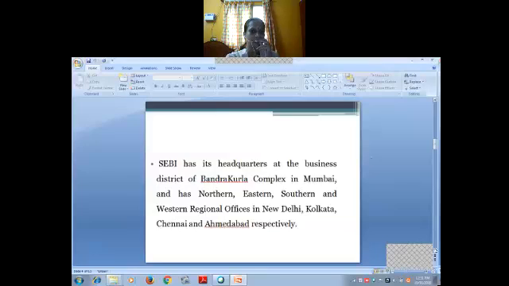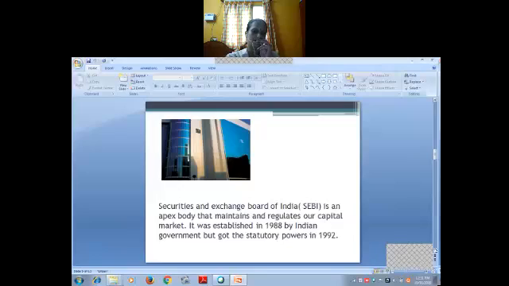SEBI has its headquarters at the business district of Bandra Kurla Complex in Mumbai and has northern, eastern, southern, and western regional offices in New Delhi, Calcutta, Chennai, and Ahmedabad, respectively. So they have headquarters in Mumbai only, and we have so many regional offices in all the directions. New Delhi, Kolkata, Chennai, Ahmedabad, everywhere they have regional offices. This is the building of SEBI, children.